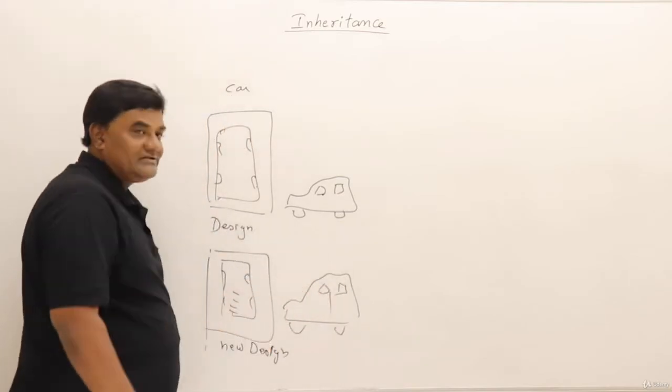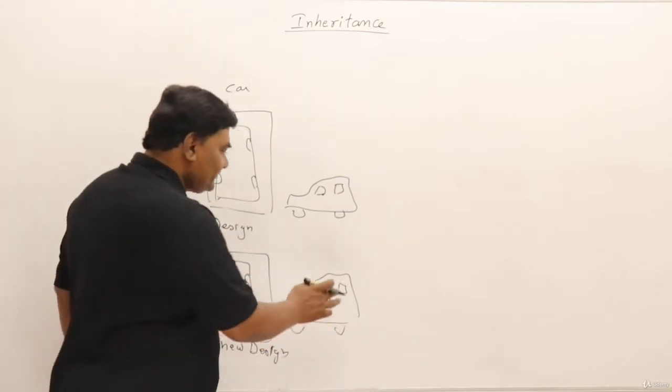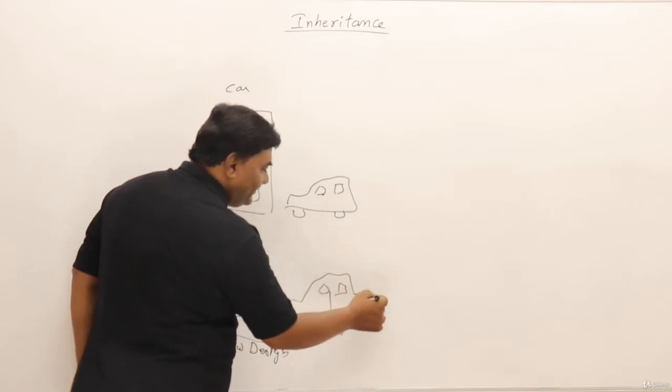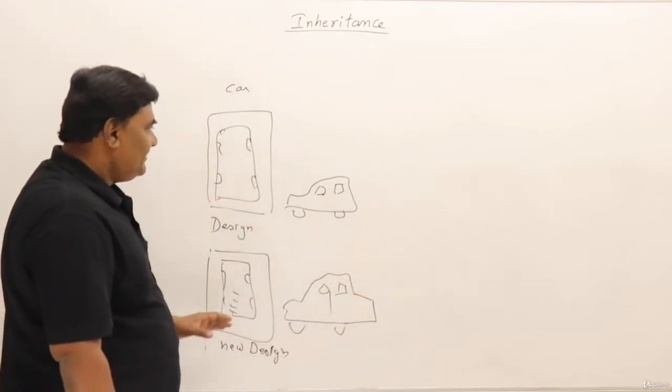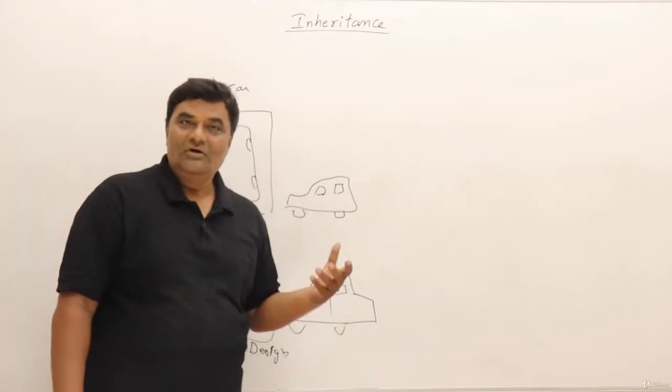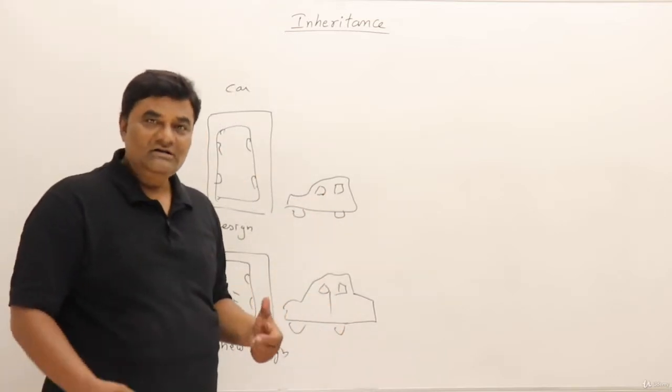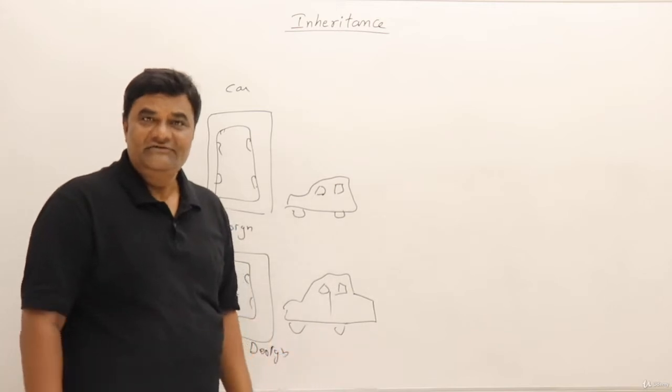Whatever new features they want to add, they can add. Like suppose this was a hatchback, now it is a sedan. Everything is the same, but that was a hatchback model and now it is a sedan model with some more extra internal features.